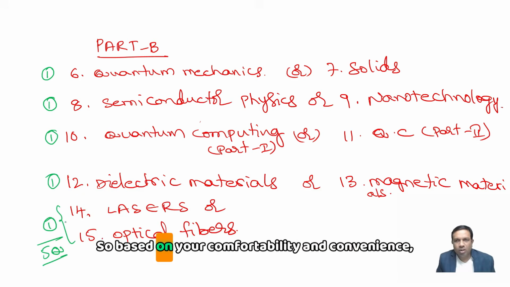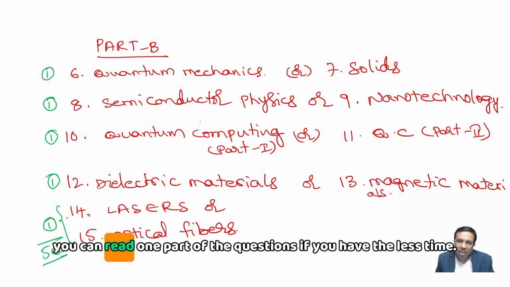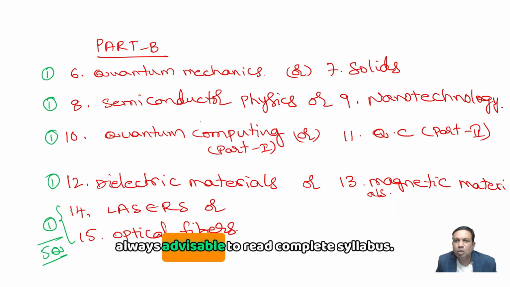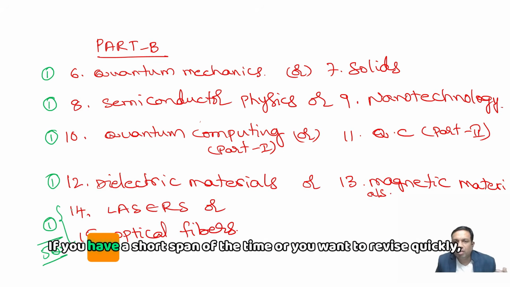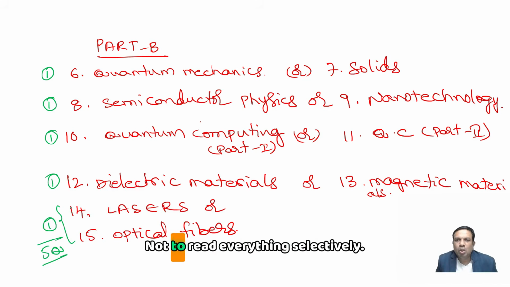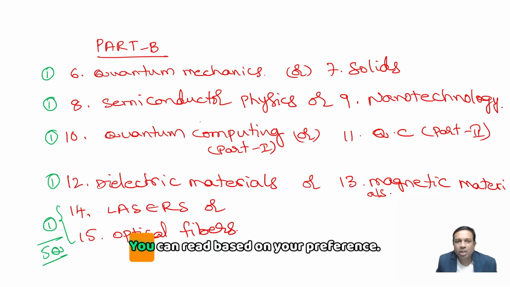Based on your comfort and convenience, you can read one part of the questions if you have less time. If you have full time, then it's always advisable to read the complete syllabus. If you have a short span of time or want to revise quickly, it's better not to read everything. Selectively you can read based on your preference.